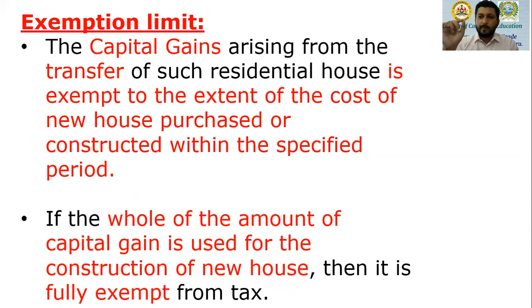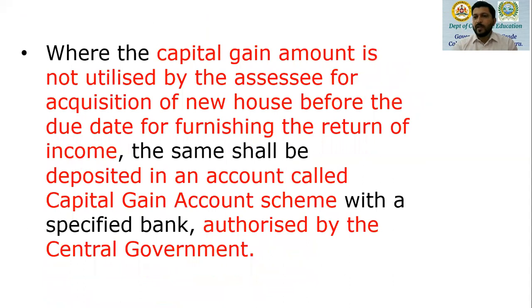32 lakh is your capital gain. And since the cost of construction of the new house is 35 lakh, more than the capital gain, then the entire amount of capital gain will be exempt. So it will be fully exempt if the capital gain amount is fully utilized.